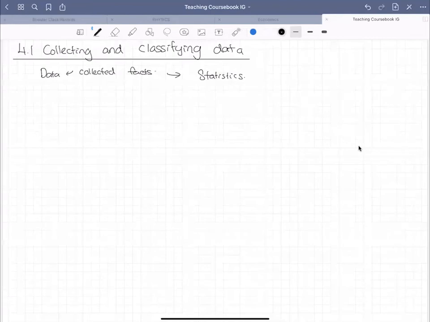Sometimes we get data that are numbered, or sometimes we get data that are non-numbered. For example, favorite colors. How many people actually like red? How many people actually like blue? How many people actually like a certain specific color? These data are also important, but they are considered to be categorical.